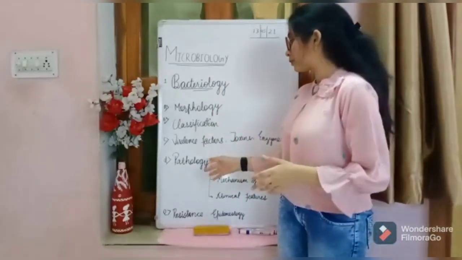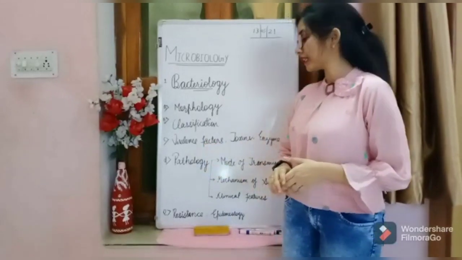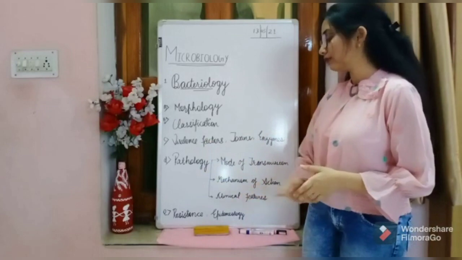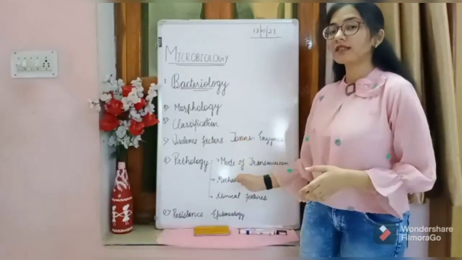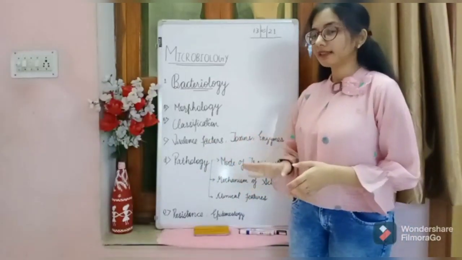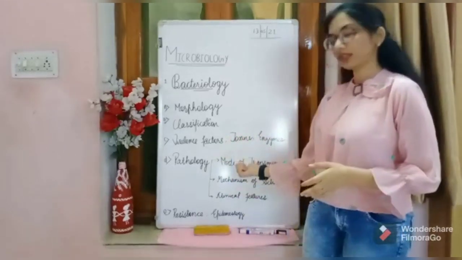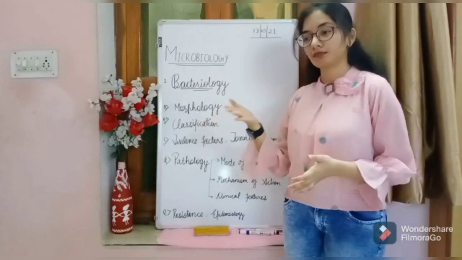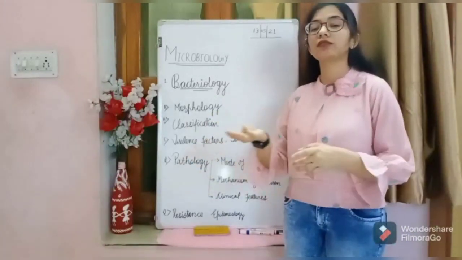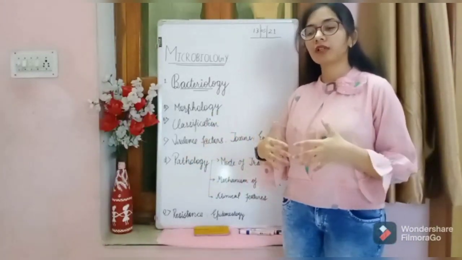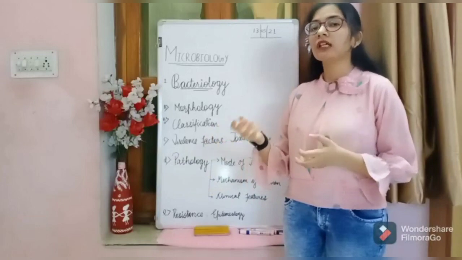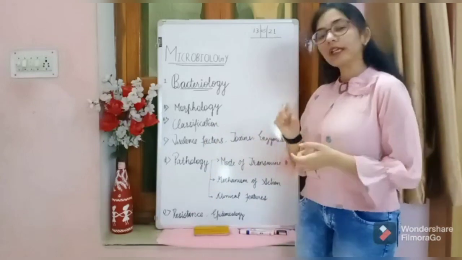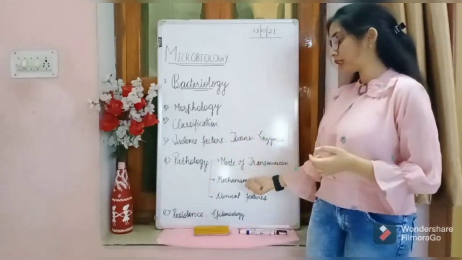After that, we have to learn the pathology. In this, what we will deal with is the mode of transmission, mechanism of action, and clinical features. These three topics we should include in the pathology. In mode of transmission, we write how the bacterial infection occurs: by contaminated water, from contaminated food, drinking milk, from any kind of spoilage, or inhalation. What is the main route, that is the mode of transmission.